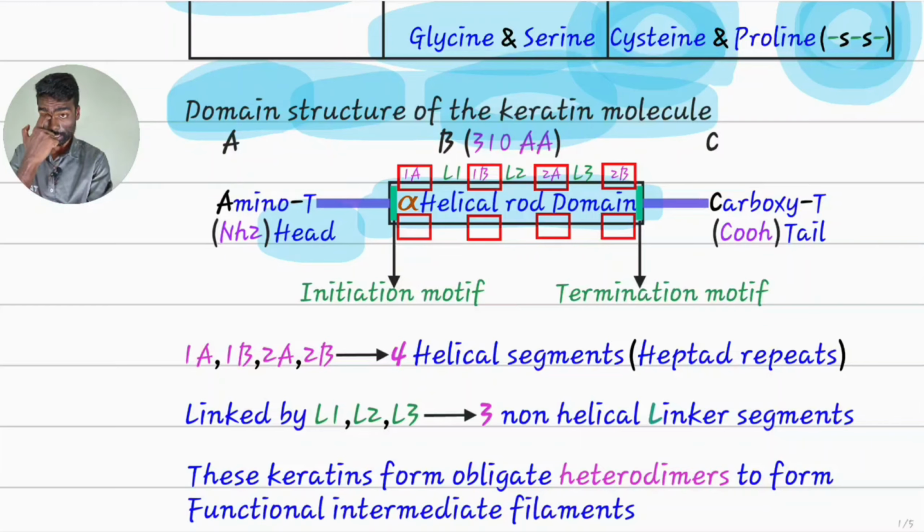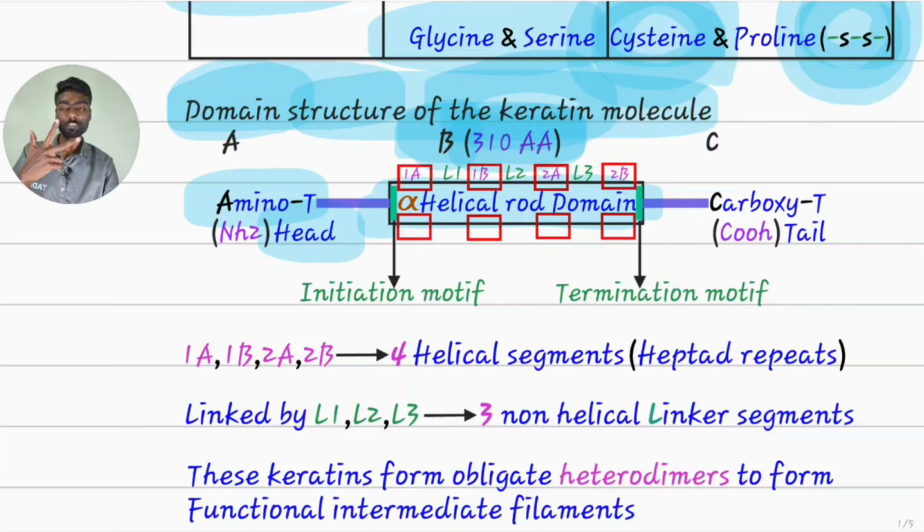A for amino terminus and B is for body. Body is made up of the alpha helical rod domain, which is made up of 310 amino acids. Keratin is a protein. Proteins are nothing but polymers of amino acids. Here you can see 310 amino acids are there in the alpha helical rod domain.